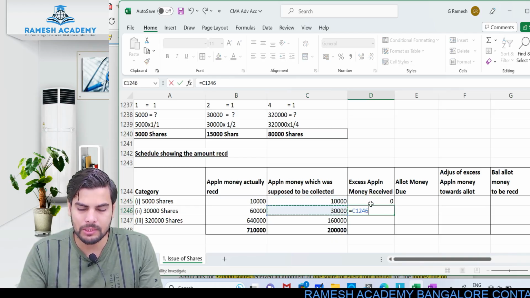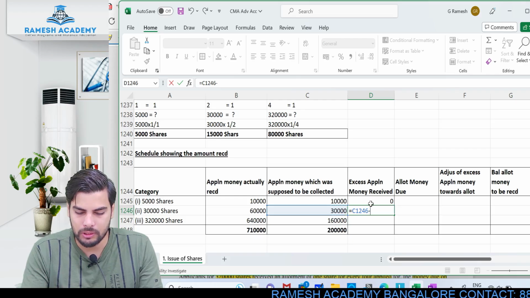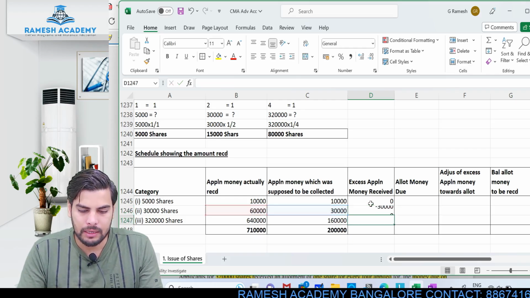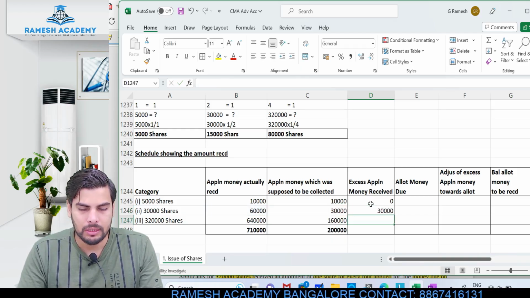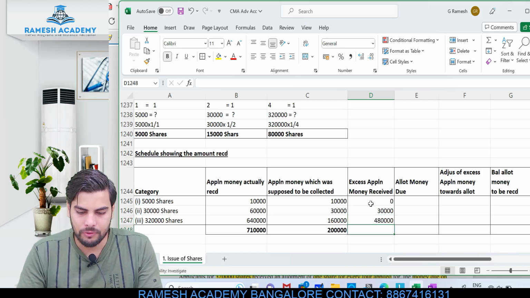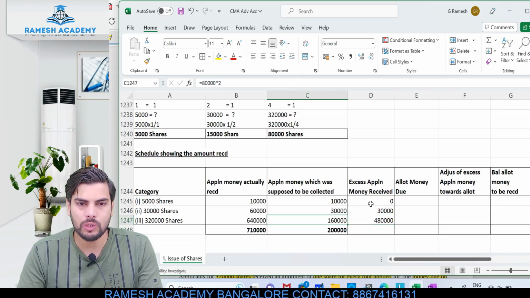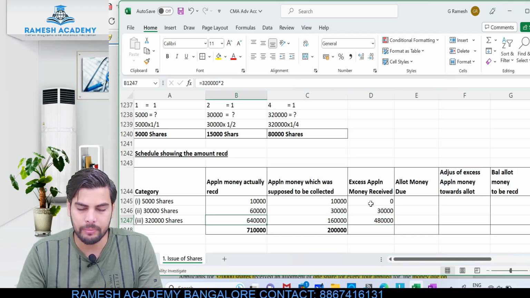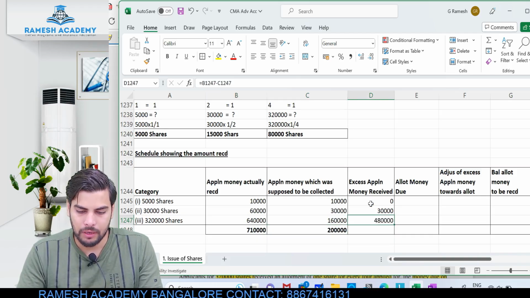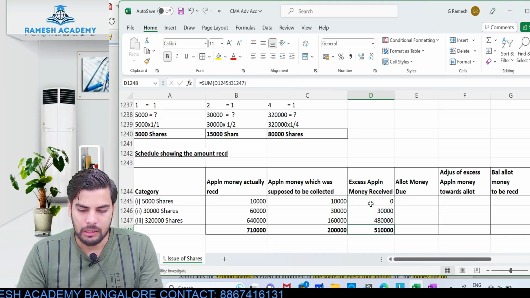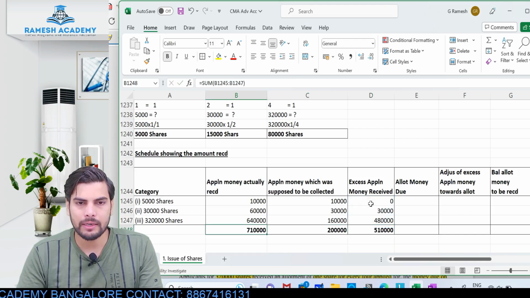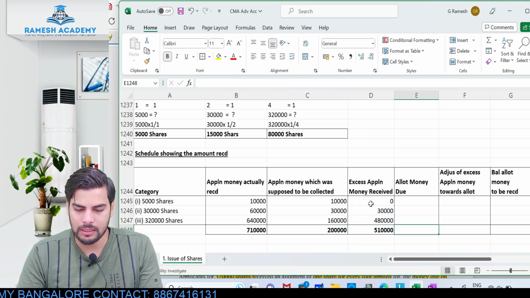In the second place, I was supposed to collect 30,000. How much did I collect? I collected 60,000. So I have received excess application money of 30,000. In the same way for the next case, where I was supposed to collect only 1 lakh 60, I ended up receiving 6 lakh 40. So I have collected 4 lakh 80,000 rupees of excess application money. So 5 lakh 10, how did we get this? 7 lakh 10 minus 2 lakh, this is 5 lakh 10.